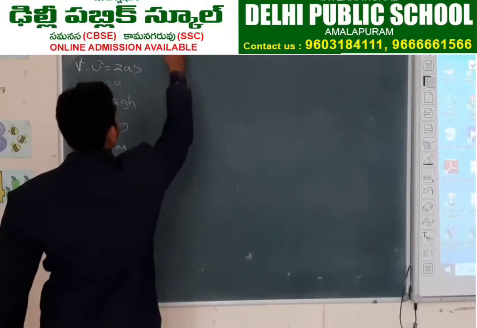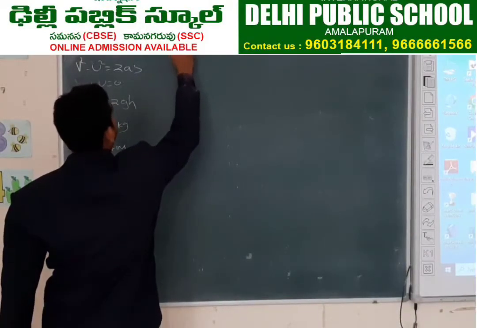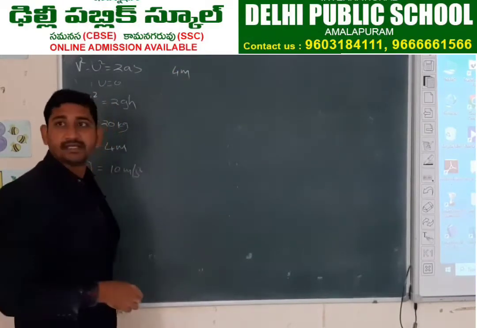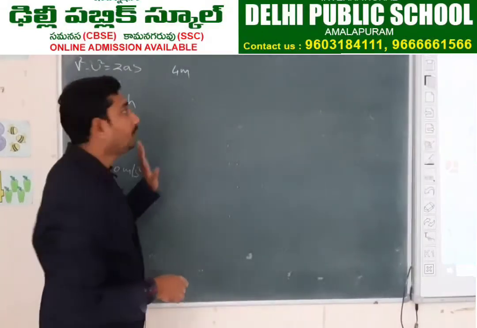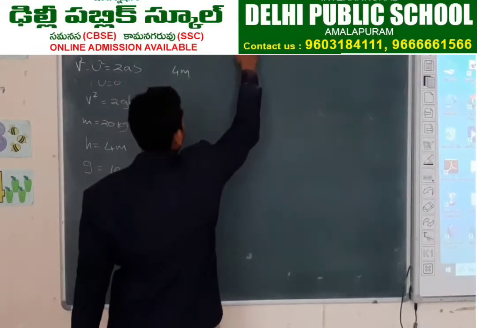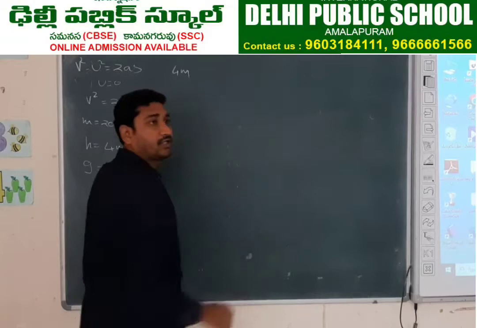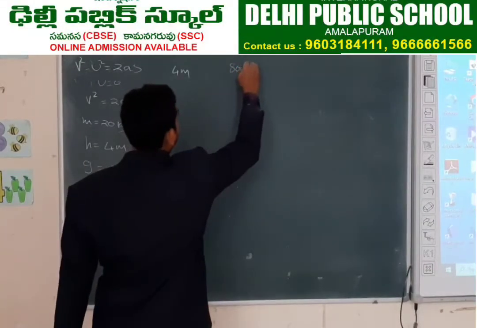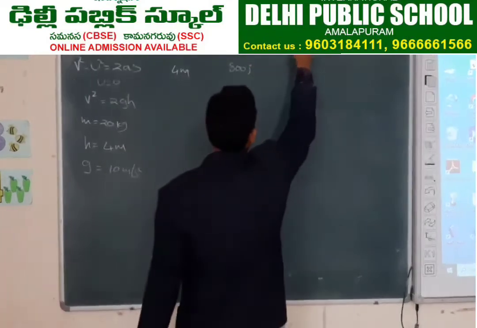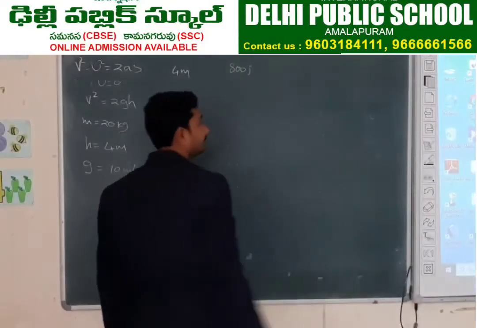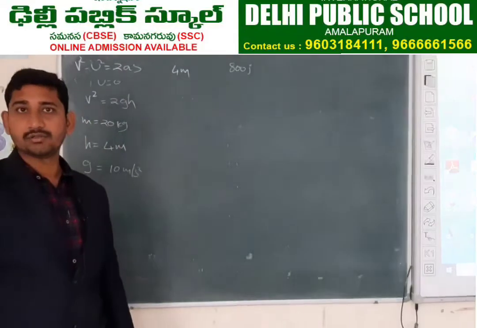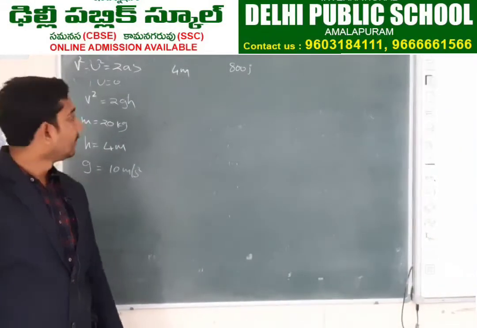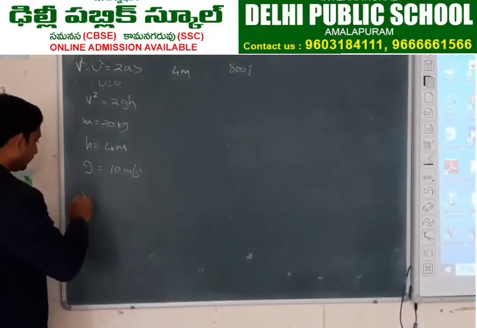Let us consider height 4 meters. At 4 meters height, the potential energy we got is 800 joules. And what is kinetic energy? How did you get 0? Yes, very good. What is the formula for kinetic energy?